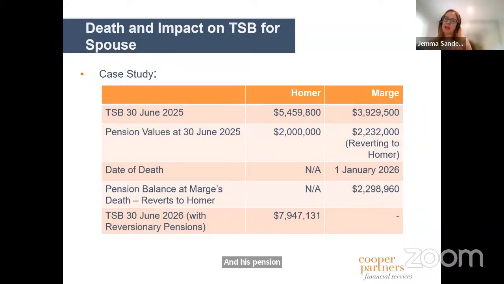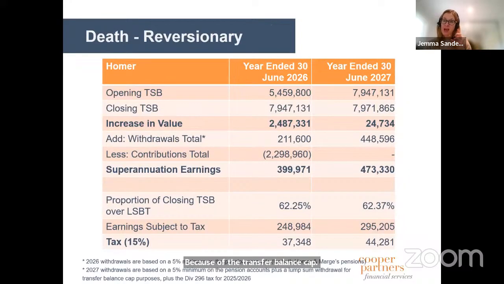So he can't keep all of her account in super because of the transfer balance cap. So what he has to do is then take that difference out as a lump sum payment. And then that, because it's come from his account, because it's his reversionary pension after that, that gets added back for this consideration here. So that's what that looks like.